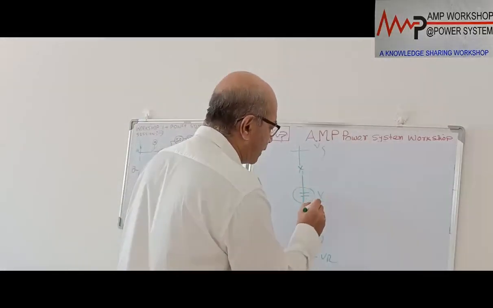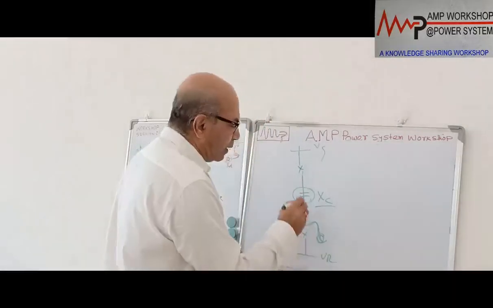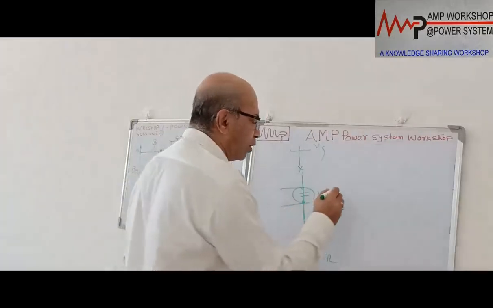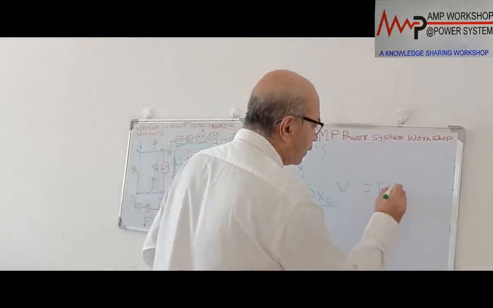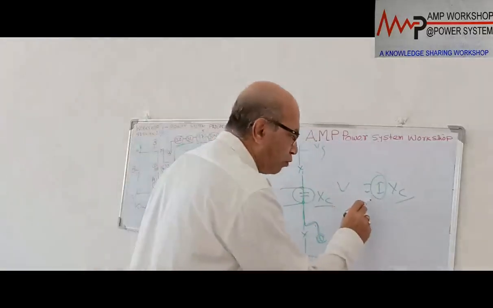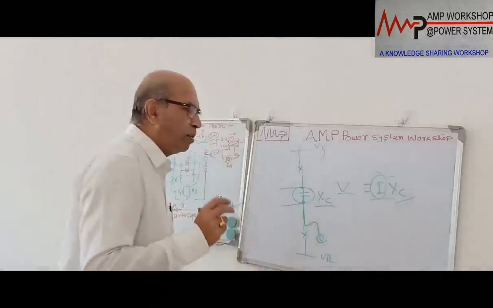If the fault current flows through this, what will happen? This capacitor has a reactance XC. When fault current passes, this is a huge, high fault current. Due to this high fault current, there will be a voltage drop across the capacitor bank. How much is that voltage drop? V equal to I into XC. Now this I is a fault current, not the normal current. This fault current may be 20 times the normal current. So the voltage developed across the capacitor bank will be 20 times.